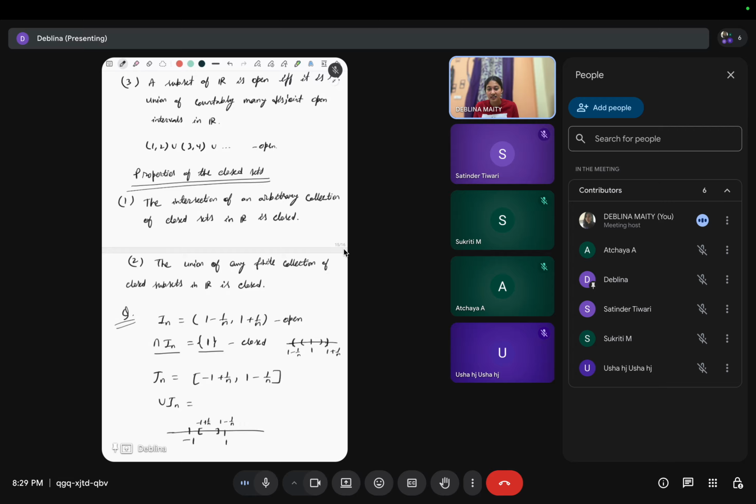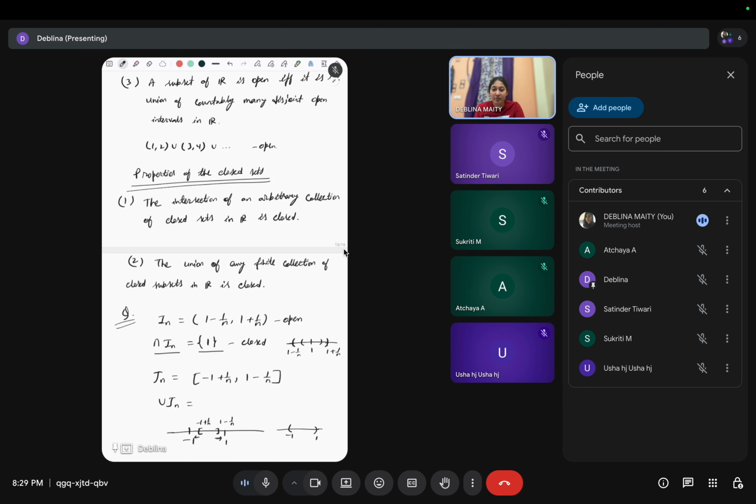When n increases, the J_n increase, so they will fill up minus 1 to 1. When n goes to infinity, minus 1 plus 1/n will go to minus 1, and 1 minus 1/n will go to 1, right?